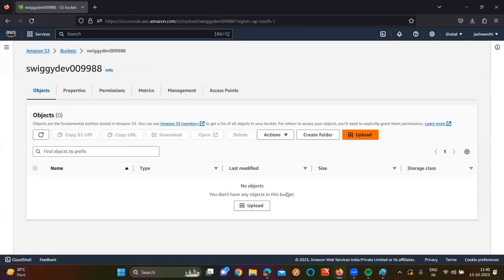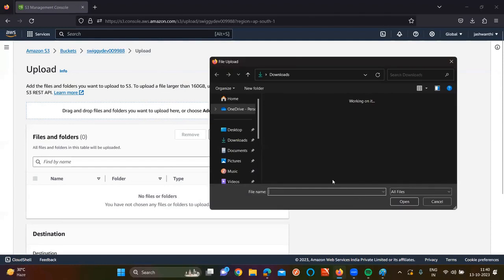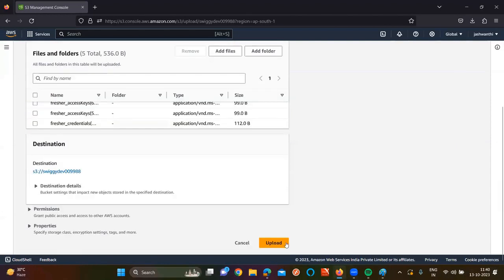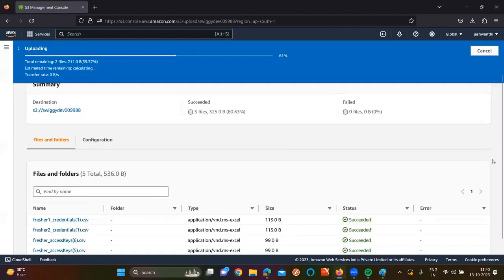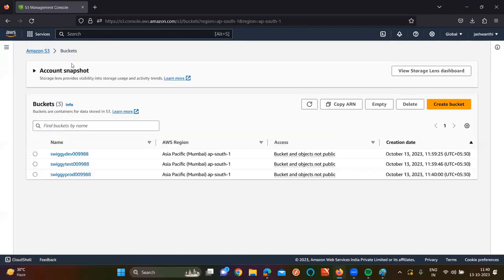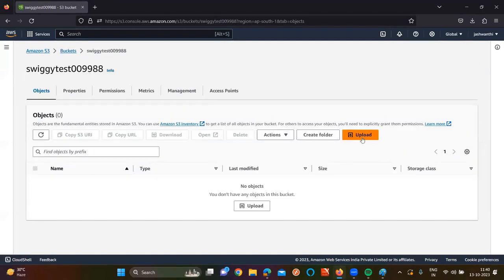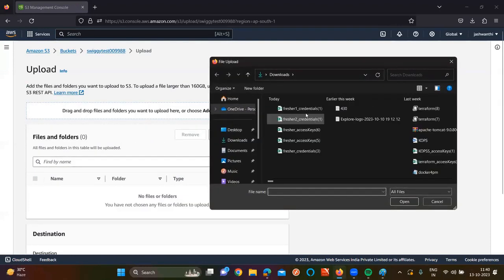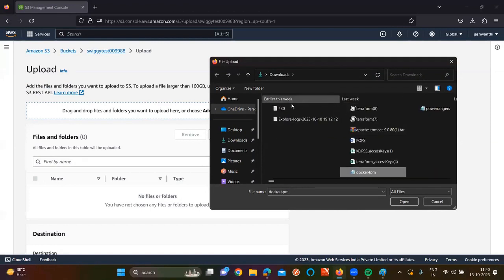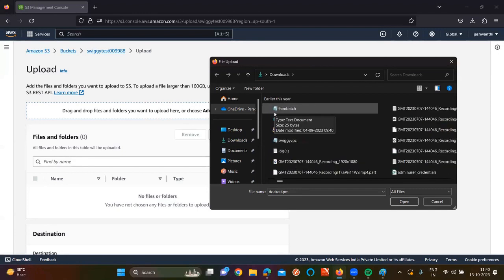For example, here I'm going to upload some objects. I'll upload some log files here, like let's upload our credentials. I'm going to upload all of these credentials to all buckets commonly. Upload. Now, in the dev bucket, I upload some log files. For example, let's consider those are my log files. Basically, we should not upload that, but I upload it for practical purposes only. Click on upload again, add files, and try to upload these 5 files.